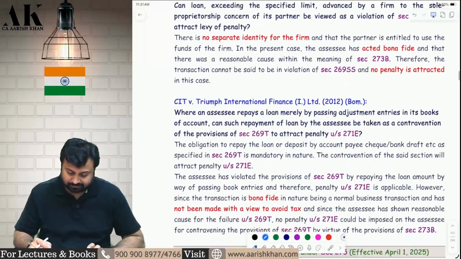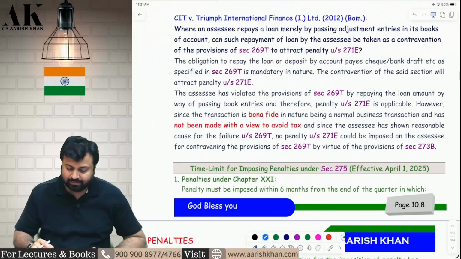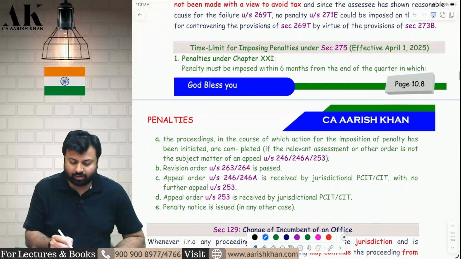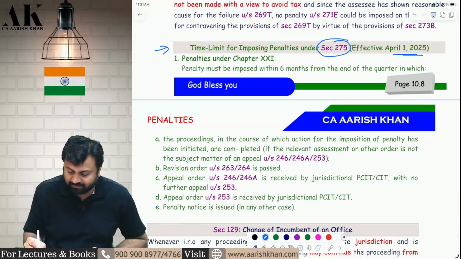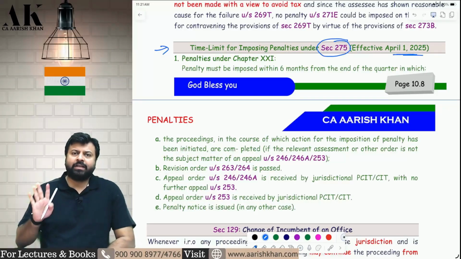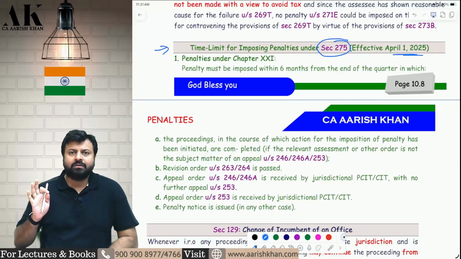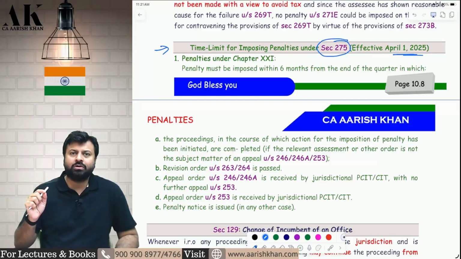Next is the change in the time limit to pass a penalty order. Now pay attention, please. Section 275, which is effective from 1st of April 2025. Now they have made it very simple. Earlier what used to happen, for different penalties, penalty is also a proceeding, and for that also the AO and the respective authorities have to pass an order.